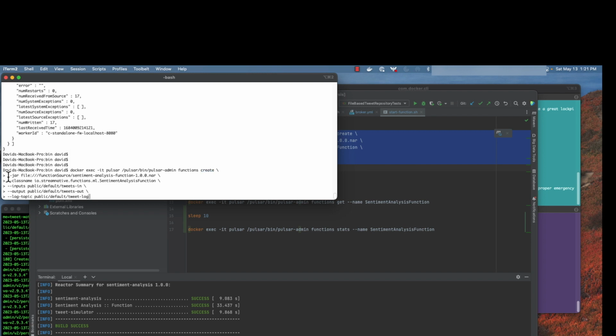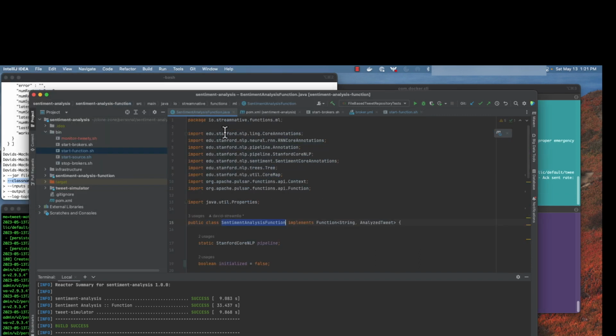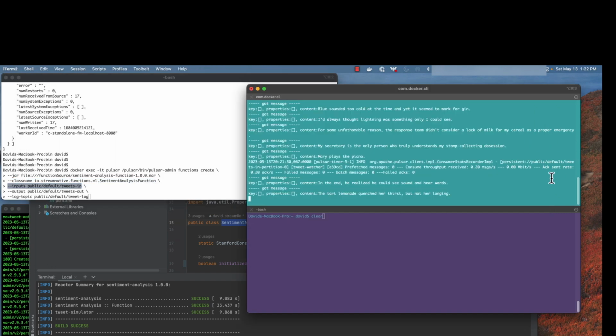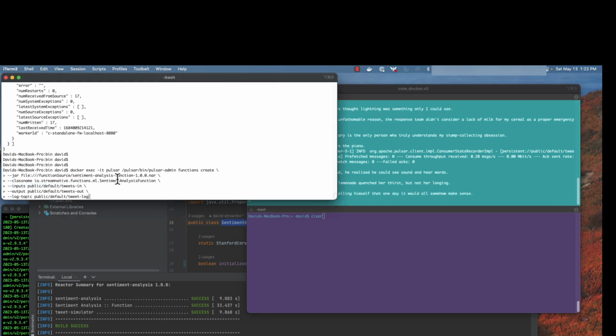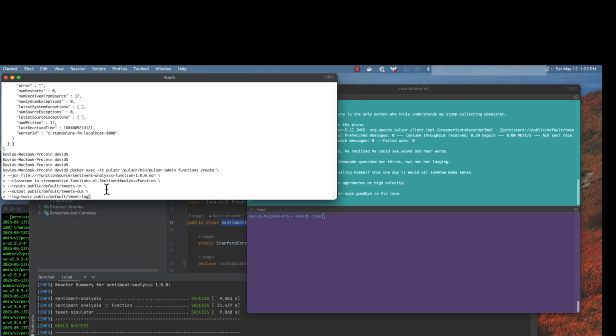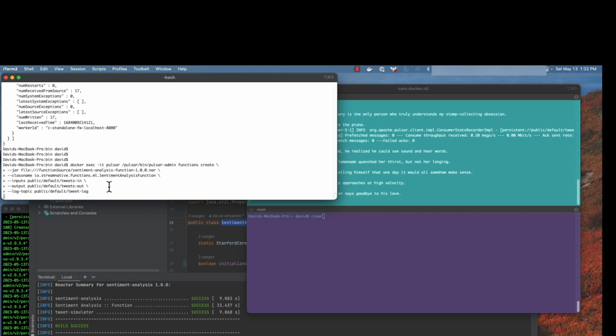We specify with a -jar where the entire artifact is to deploy, which is the sentiment analysis nar file we just created. The class name of the sentiment analysis function itself. So again, it's the full package name. This is the class we want it to run. The input parameters are going to be this tweets input topic here that data is coming into. And for our output, we're going to publish it to a different topic, default tweets out. And last but not least, if you want to, you can specify a log topic as well for informational data there, but that's really all we need.